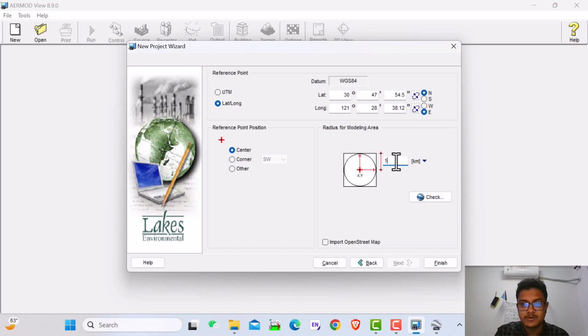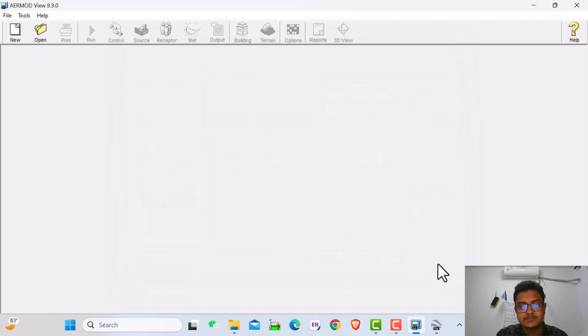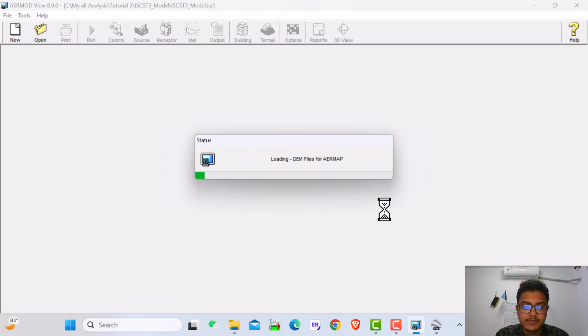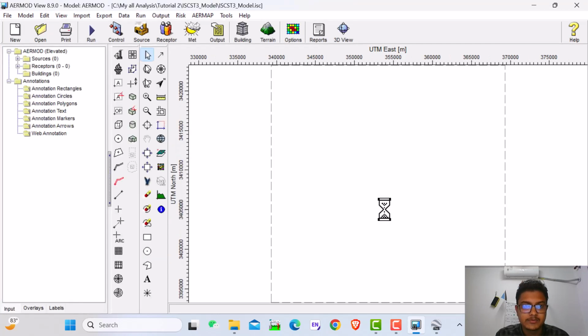Suppose you want to analyze this in 15 kilometers, then finish. This software takes some time to be ready because it is a very big software. Okay, it's done.